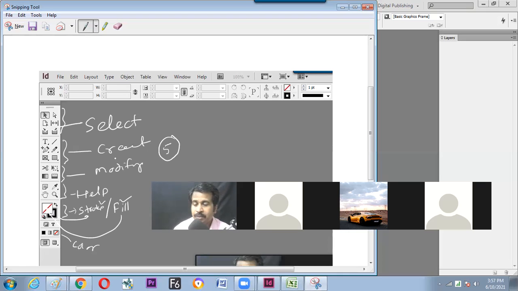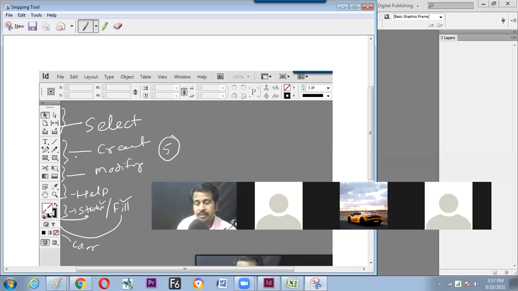Hope we have understood it. We can take a print screen of it and we'll go to the next part. Till now it's okay? Is it clear? So hope we have understood now how many categories of tools are there in InDesign.